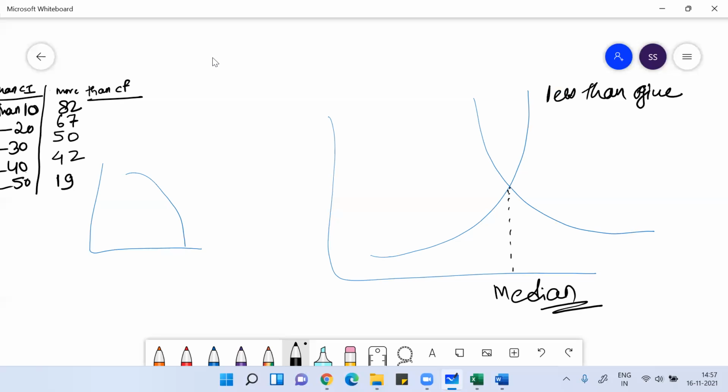This is a graph of the less than ogive. This is the graph of the more than ogive. Less than ogive and more than ogive we get by using cumulative frequency. So when I use less than class interval and less than cumulative frequency, the curve I get is the less than ogive curve. If I take more than class interval with more than cumulative frequency, the curve I get is the more than ogive curve. So the point where both curves intersect, that will give you the value of the median.